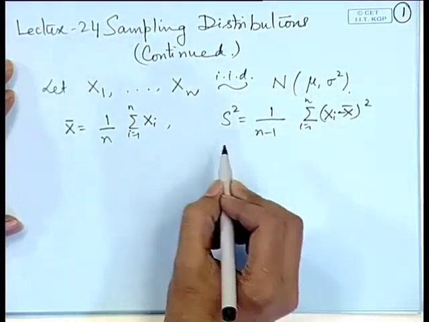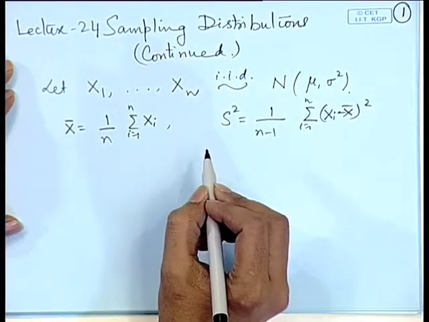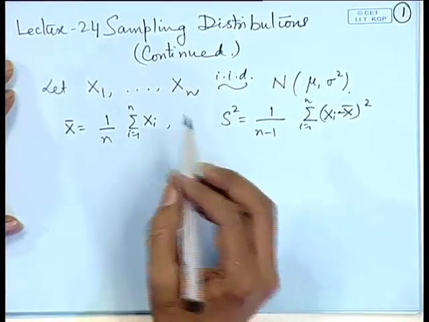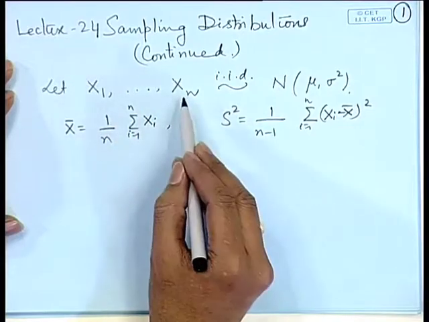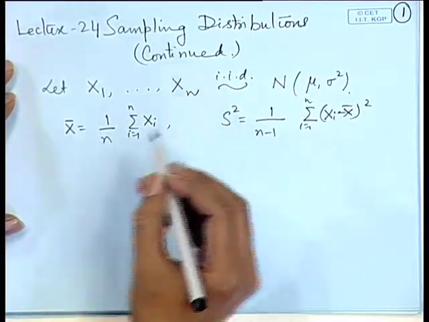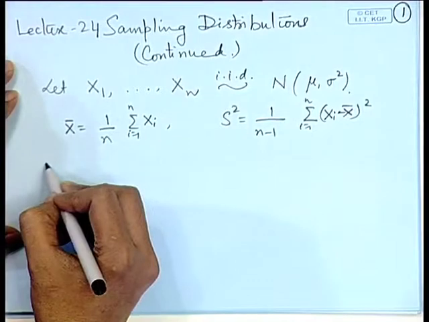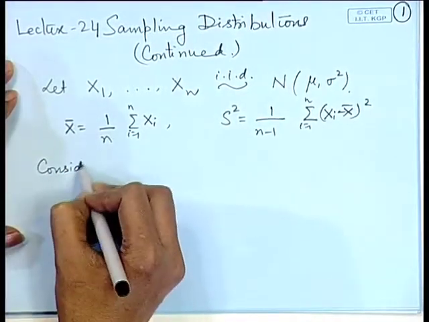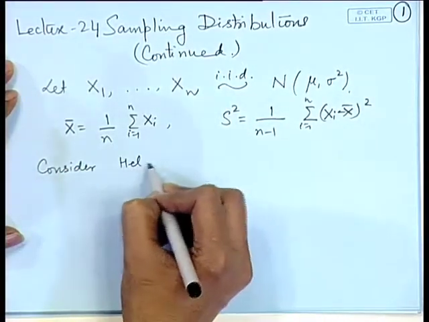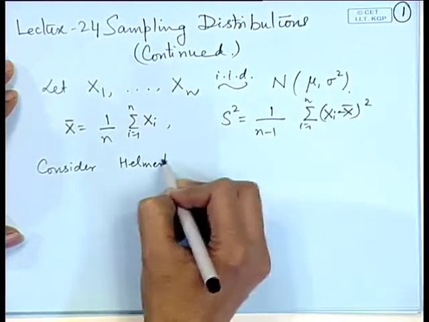The method of proof will be through transformation. So, we will consider a transformation of the set x 1, x 2, x n in the following fashion. Let us consider the Helmholtz orthogonal transformation.